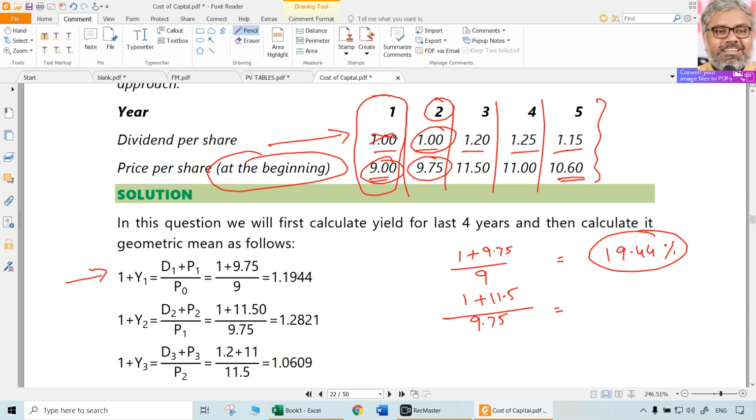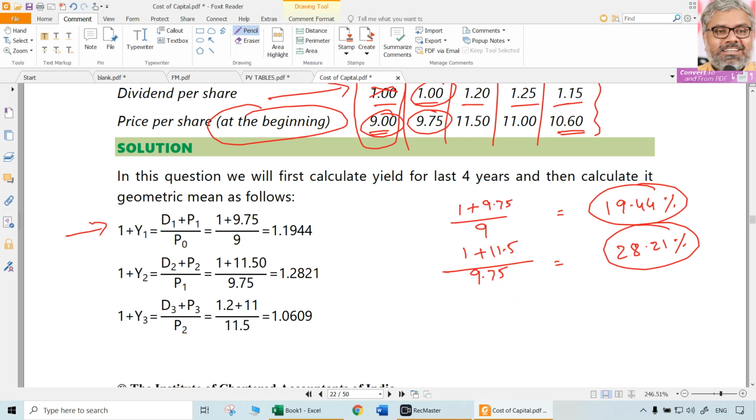So what is the total amount that anybody would receive by investing 9.75 rupees? He will receive 11.5 rupees plus 1 rupee dividend during that year, divided by 9.75 minus 1, multiplied with 100. That gives around 28.21% of yield that year. Same way for the next year also it can be calculated.